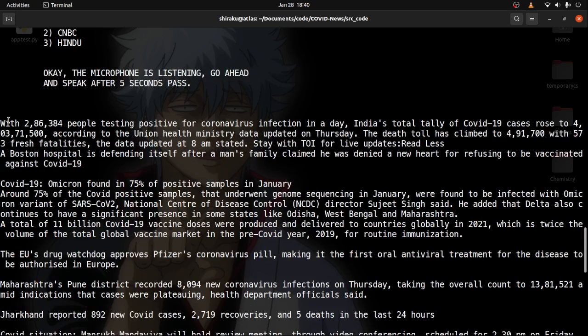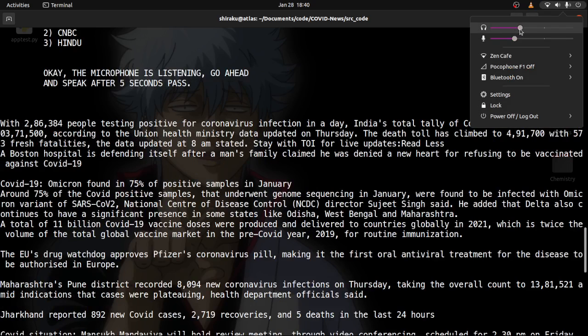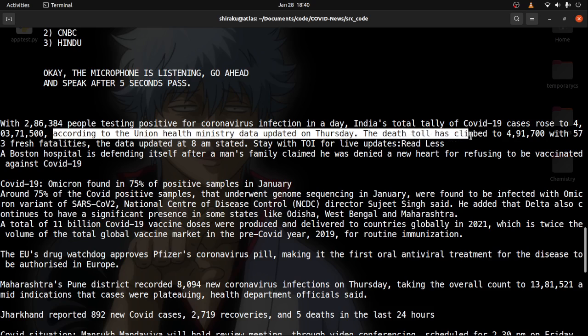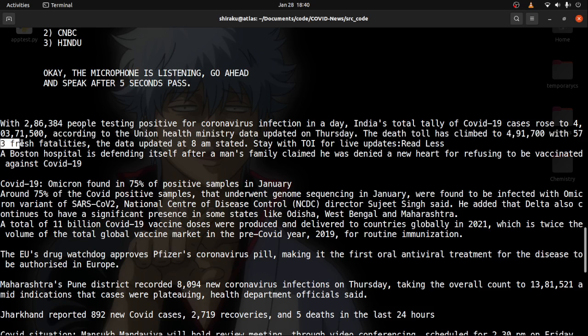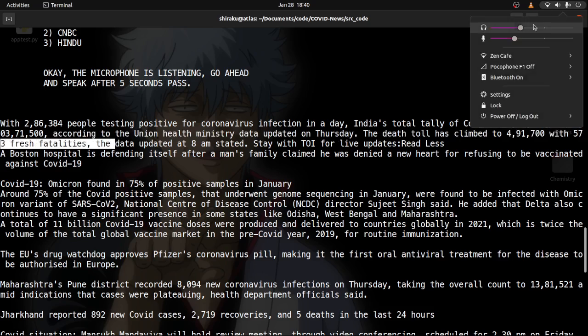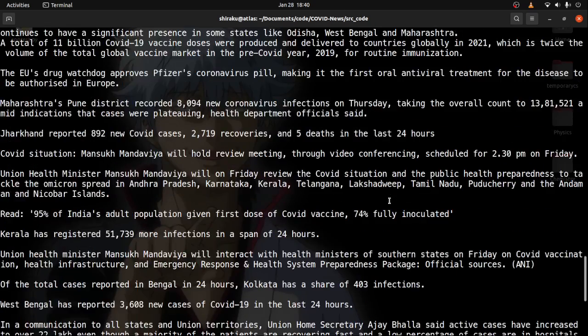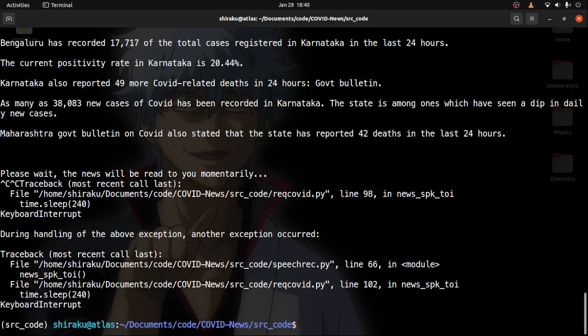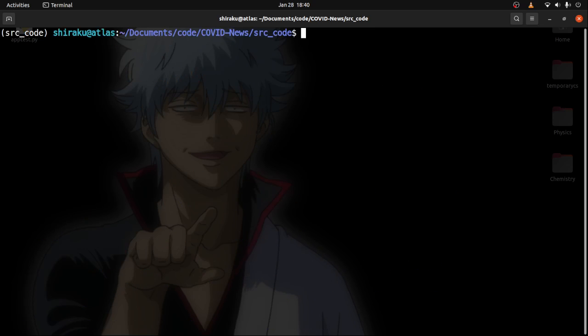With 286,384 people testing positive for coronavirus infection in a day, India's total tally of COVID-19 cases rose to 40,371,500. According to the Union Health Ministry data updated on Thursday, the death toll has climbed to 491,700 with 573 fresh fatalities. The data updated at 8 a.m. stated.